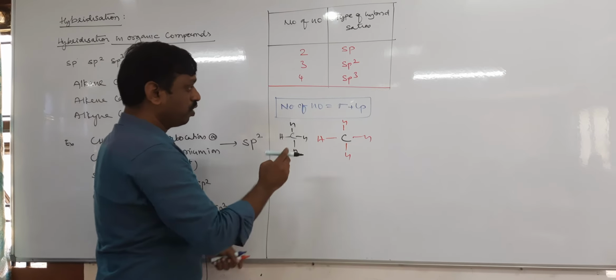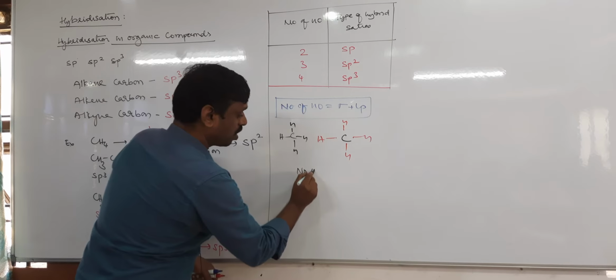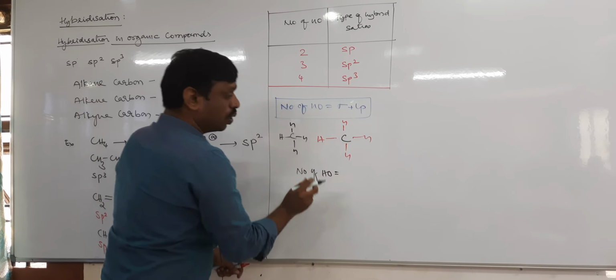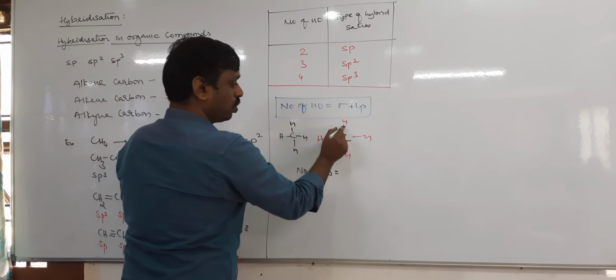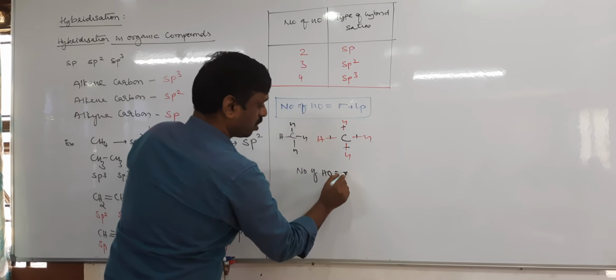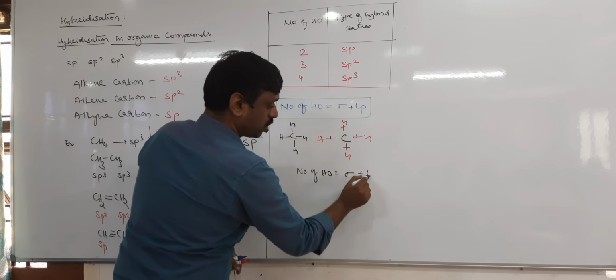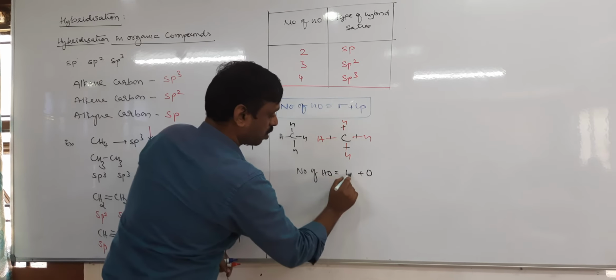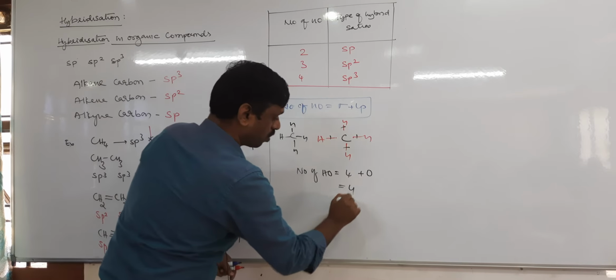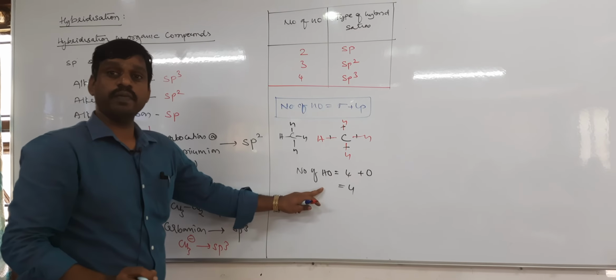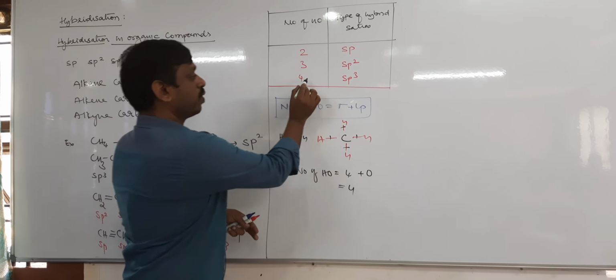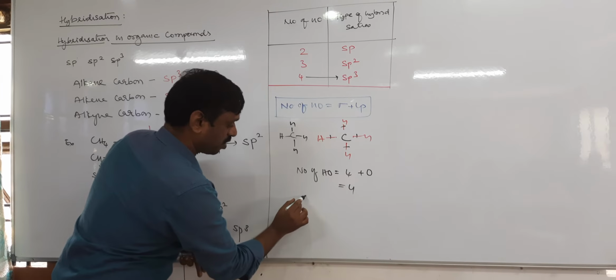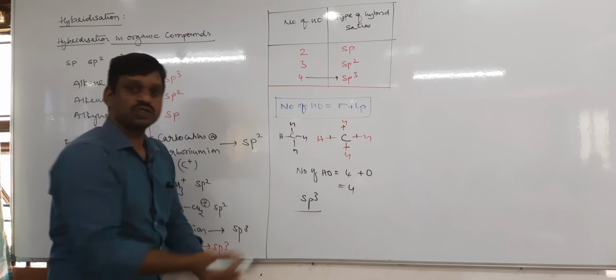No. Now, the number of hybrid orbitals equals how many sigma bonds? 1, 2, 3, 4. 4 sigma bonds plus 0 lone pairs. That is 4. So the number of hybrid orbitals is 4. 4 means what hybridization? It is sp3. So simple.